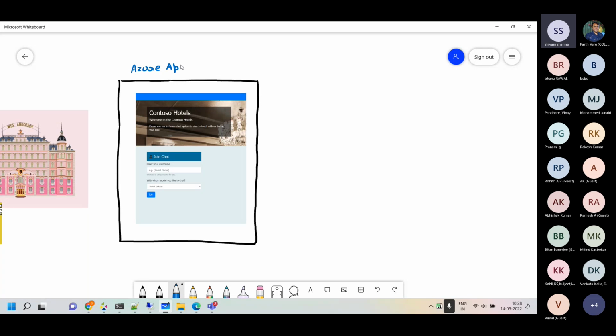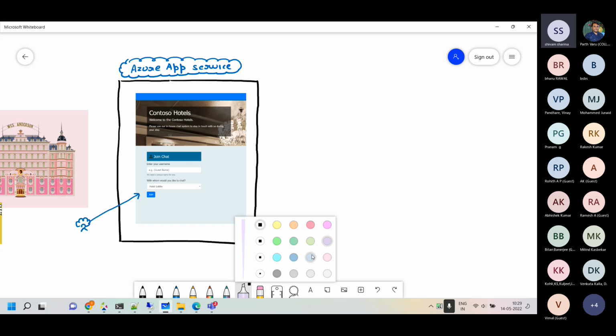Like this. Now over here, so Azure App Service. Now the user basically goes and starts interacting by clicking on the join option, and then they type their name and start interacting over there. Now it's a public lobby, so there is no authentication happening.